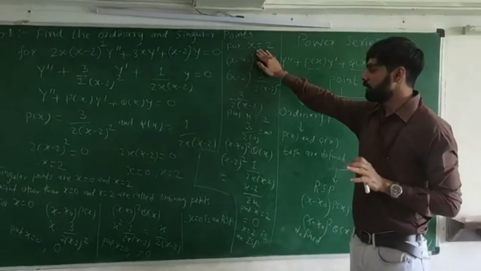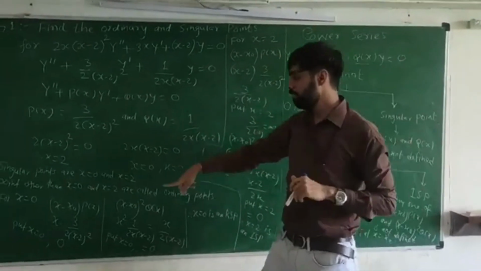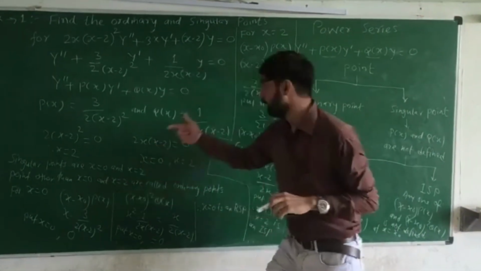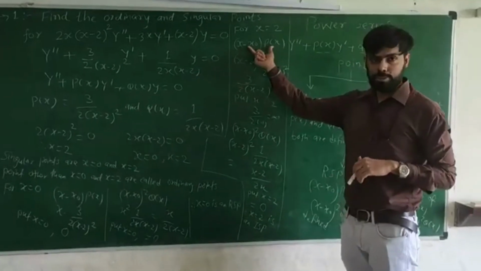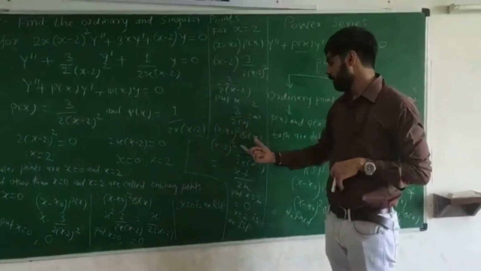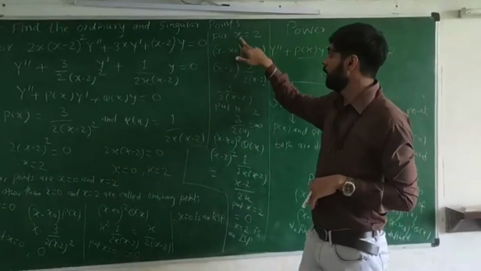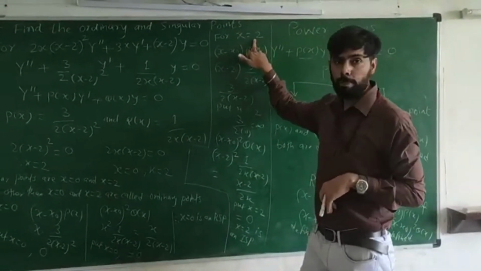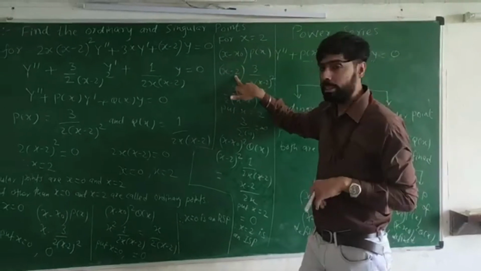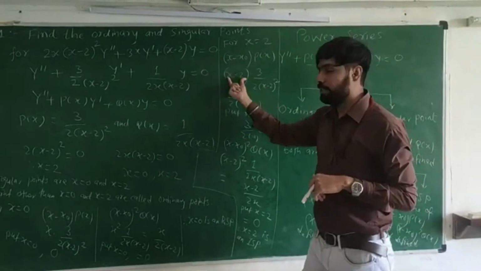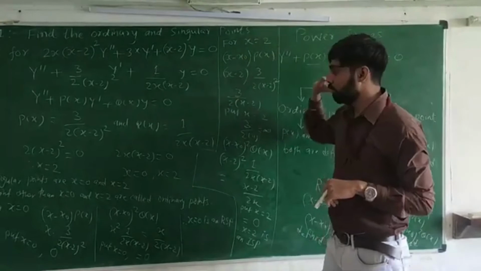For x equal to 2, again we will find these two things: x minus x0 times p of x, and the second, x minus x0 whole square times q of x. Here I am finding at the point x0 equal to 2, so I will replace x0 by 2. So it will be x minus 2 times p of x.